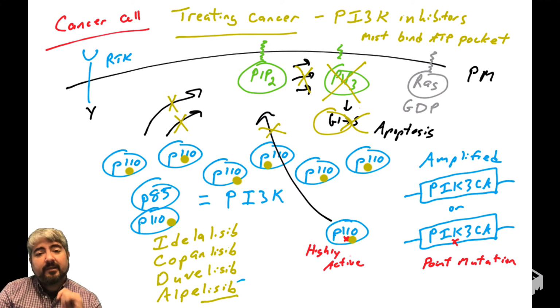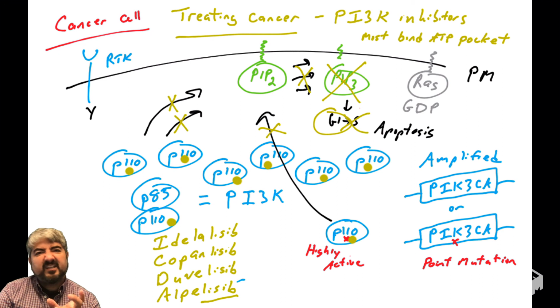But I do want to point out something, for those of you who are interested in pharmacology: the suffixes for drug names commonly refer to the mechanism of action of those compounds, or the targets of those compounds. And you'll notice all of these drugs end in LISIB. That suffix refers specifically to compounds that inhibit PI3 kinase.